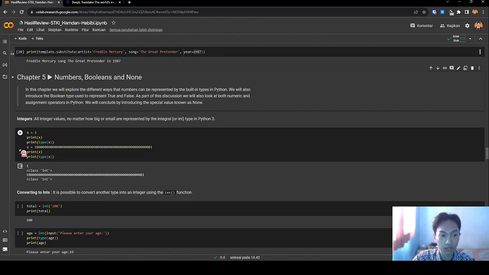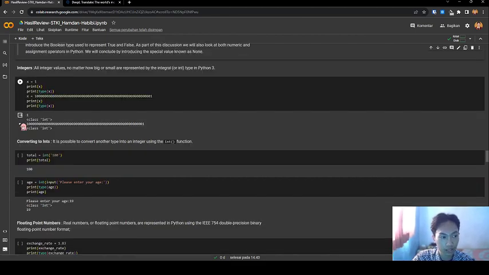As part of this discussion, we will also look at both numeric and assignment operators in Python. We will conclude by introducing the special value known as None.